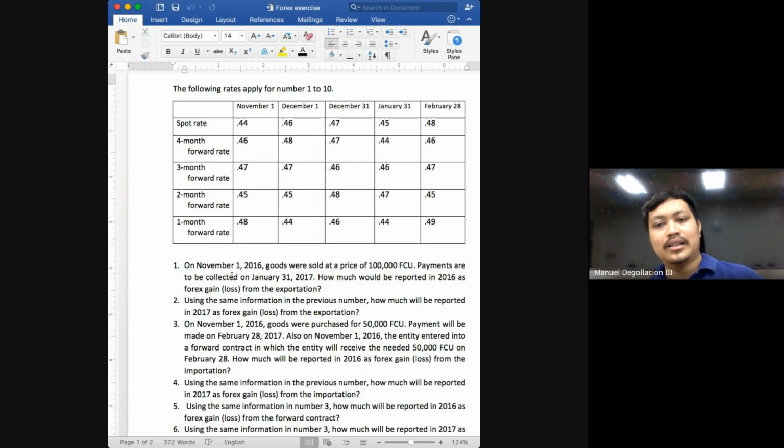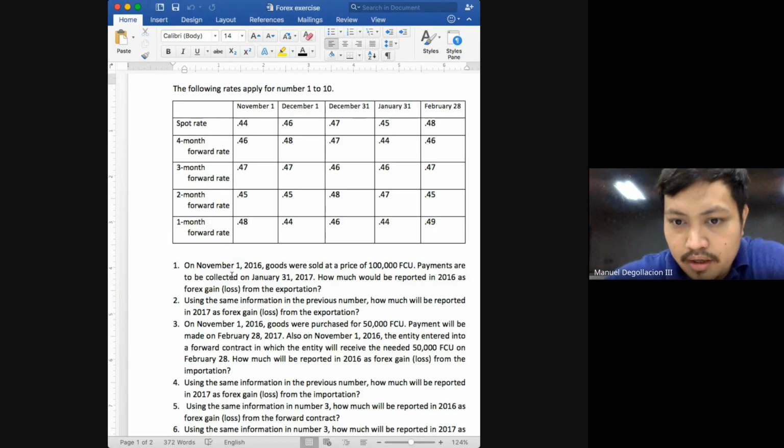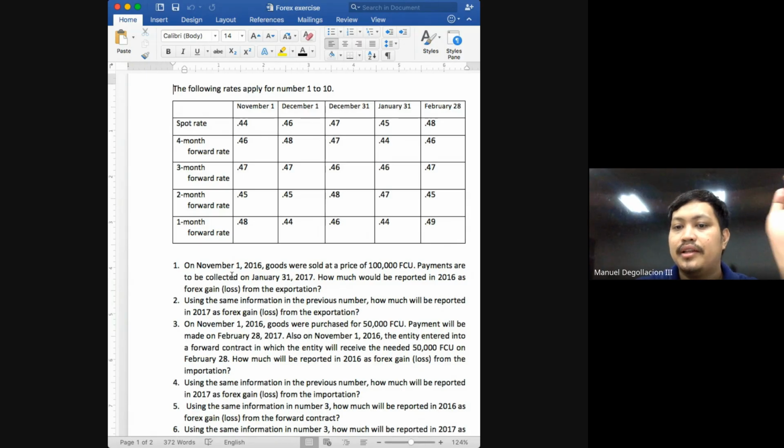This is number 3 class. On November 1, 2016, goods were purchased for 50,000 FCU. FCU stands for foreign currency units. Payment will be made on February 28, 2017. Also, on November 1, 2016, the entity entered into a forward contract in which the entity will receive the needed 50,000 FCU on February 28. How much will be reported in 2016 as forex gain or loss from the importation?